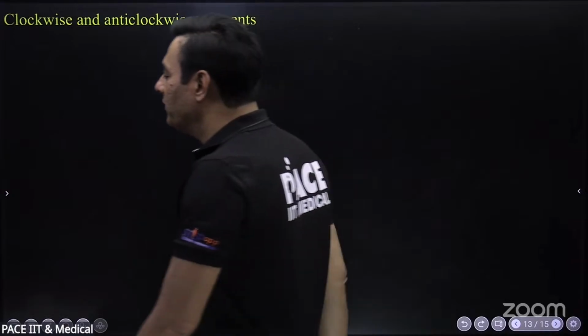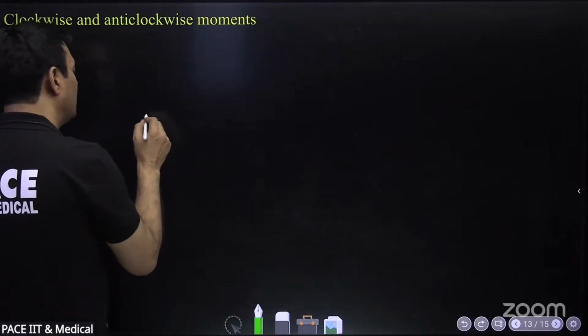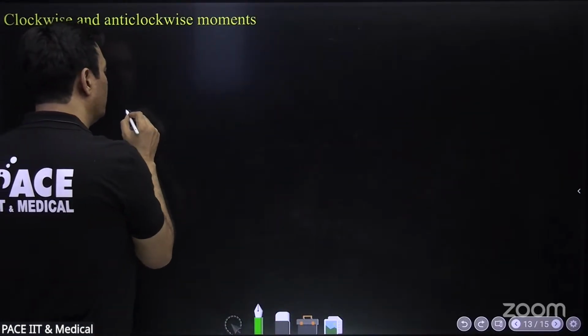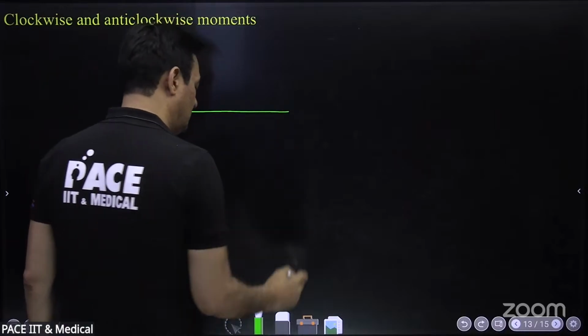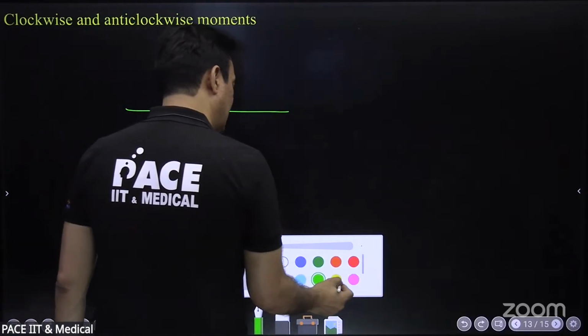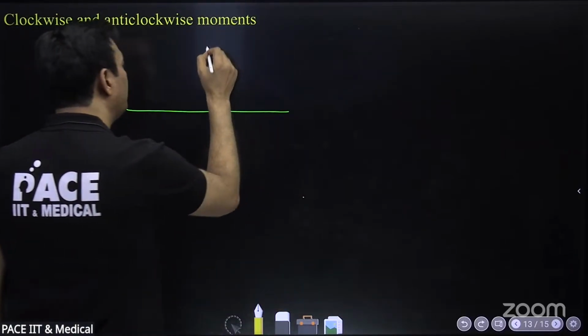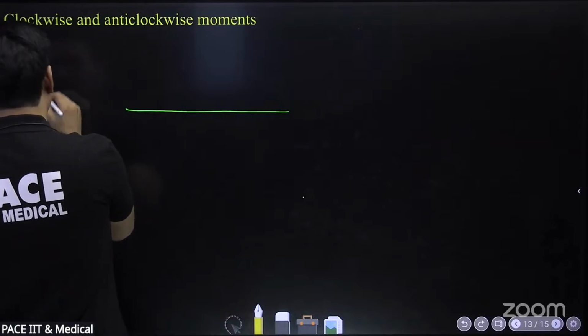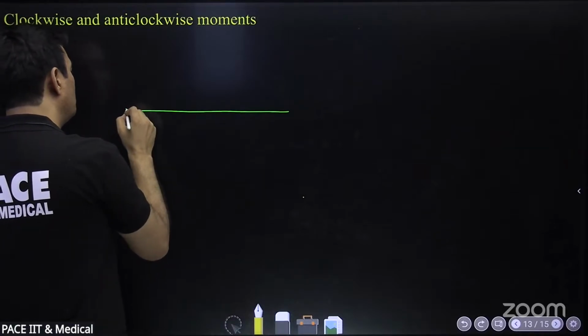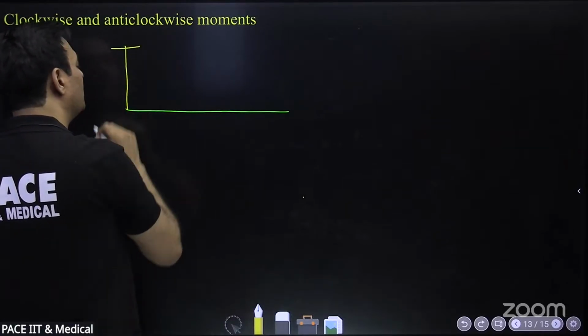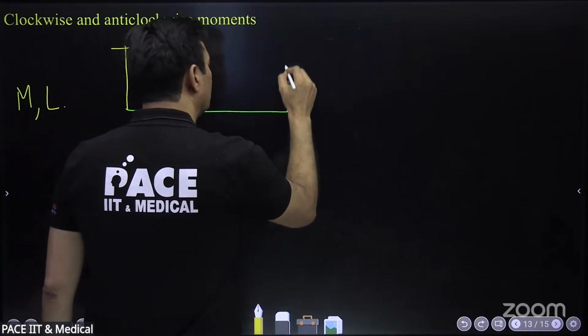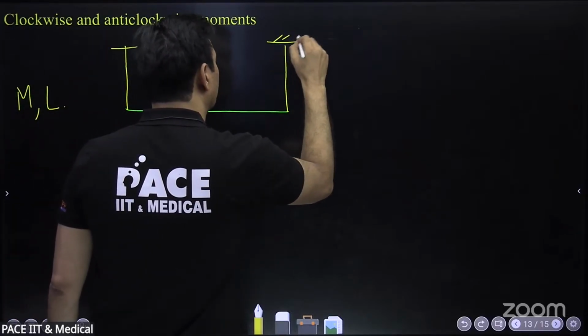Clockwise and anti-clockwise movements, please try to understand. Suppose there is a rod, please see this. This is of mass m, length L. Suppose this rod is hanging here with a string. This rod is hanging here also with a string.